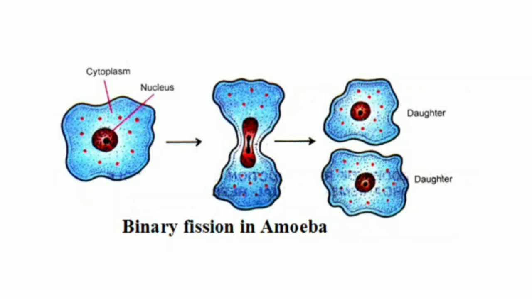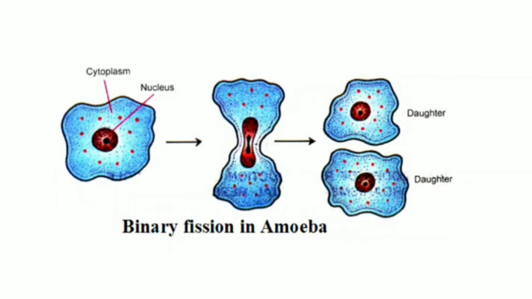That is, amoeba grows to a maximum size and then its nucleus elongates. It increases in length and divides into two parts. After that, what happens? The cytoplasm, that is the fluid that is present inside the cell, divides into two parts around each nucleus. Is it clear? In this way, a single amoeba divides to form the two daughter amoebae. You can see there are two daughter amoebae, and each daughter amoeba grows to become a separate individual.